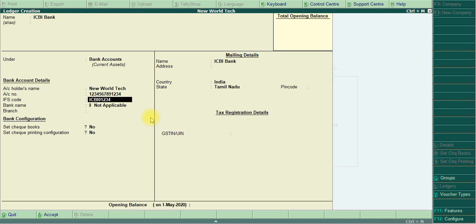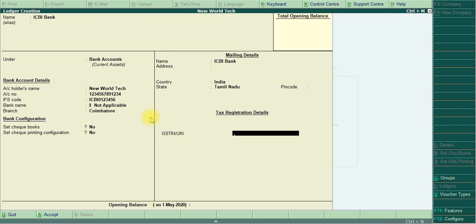Then 6 digits are alphabets or numeric. Branch as Coimbatore. Coimbatore, and I finished here.